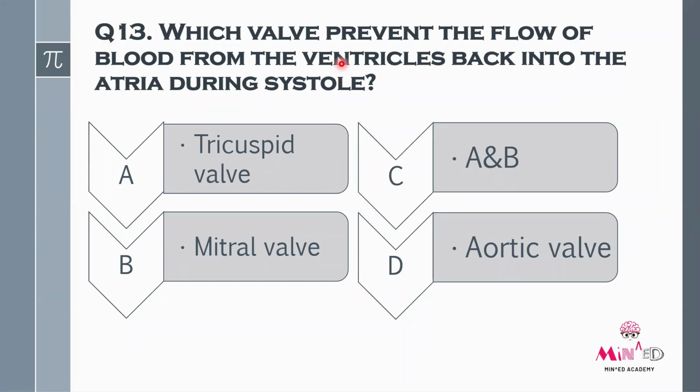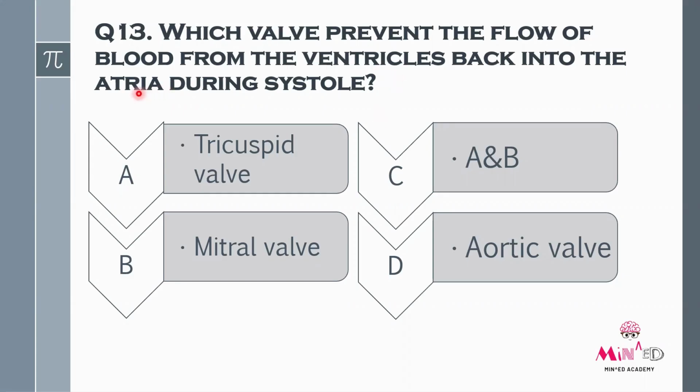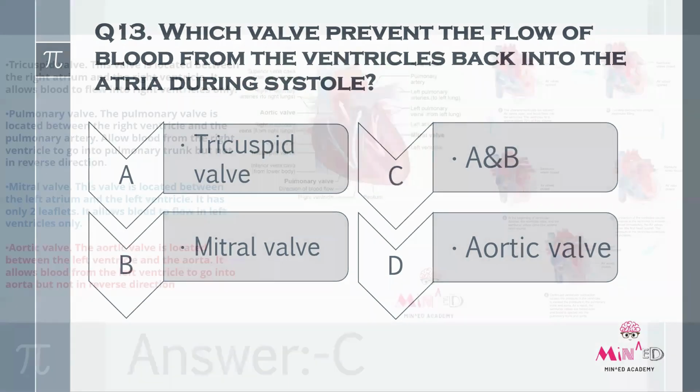Okay, so the question is which valve prevents the flow of blood from ventricles back into the artery during systole? It will be both tricuspid and mitral valve. Okay, tricuspid valve, it's here and mitral valve, it's here. So what happens is during systole, blood cannot flow back from ventricles to artery. Fine.